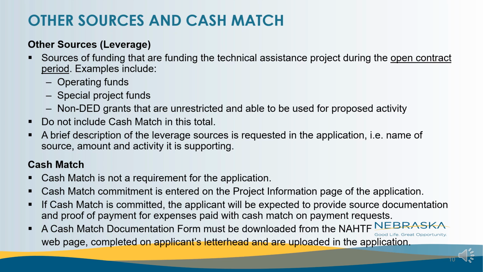If the performance plan goals have listed sources in addition to the trust fund request, the applicant will need to show this amount as either a cash match commitment or as other sources of funding within the appropriate sections of the application. If cash match is being committed, the 2025 cash match documentation form must be downloaded from the trust fund's webpage, completed on applicant letterhead, and signed by the authorized individual named in the application. This form must be uploaded to the application.